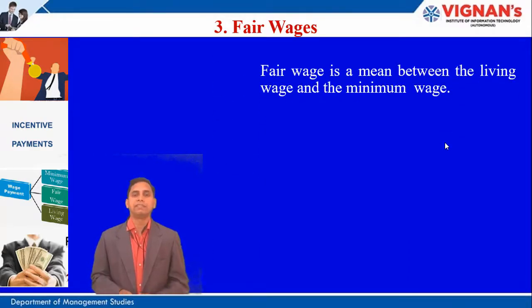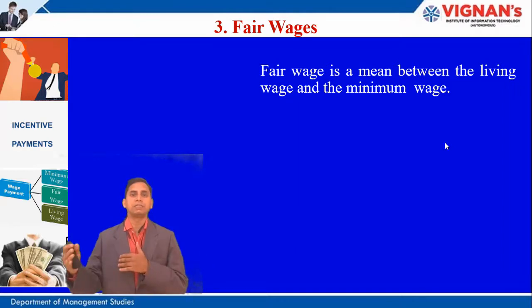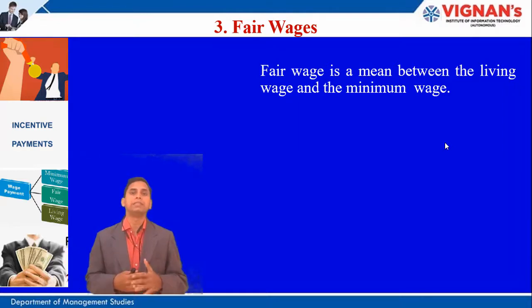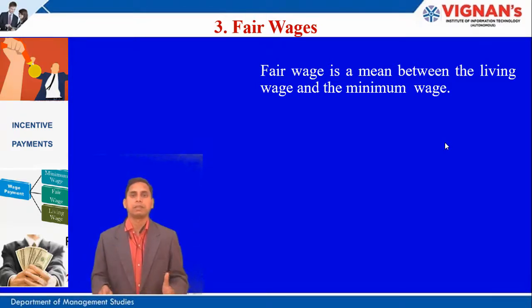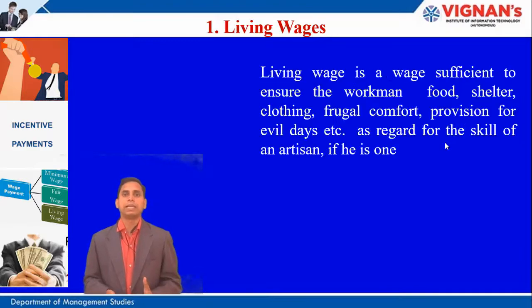And the third one is a fair wage. A fair wage is a mean between the living wage and the minimum wage. So, living wage is nothing but the wage that is required for fulfilling the basic necessities. At the same time, minimum wage is a kind of wage that is paid for fulfilling their basic necessities. So fair wage is the mean between the minimum wage and the living wage.